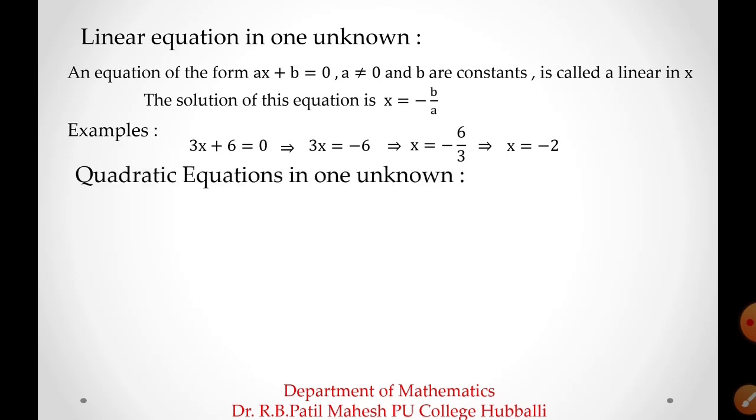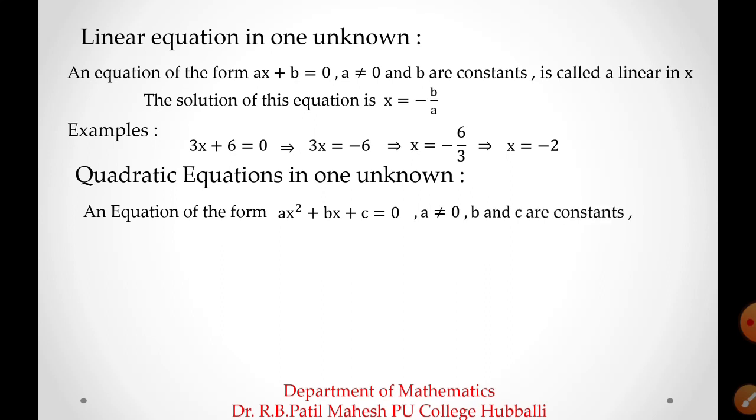Then quadratic equations in one unknown variable. Very important definition, students. See this carefully: an equation of the form ax square plus bx plus c equal to 0, which is the standard form, where the conditions are a is not equal to 0, and b and c are constants, is called a quadratic equation in x. Let us see some examples of these quadratic equations.